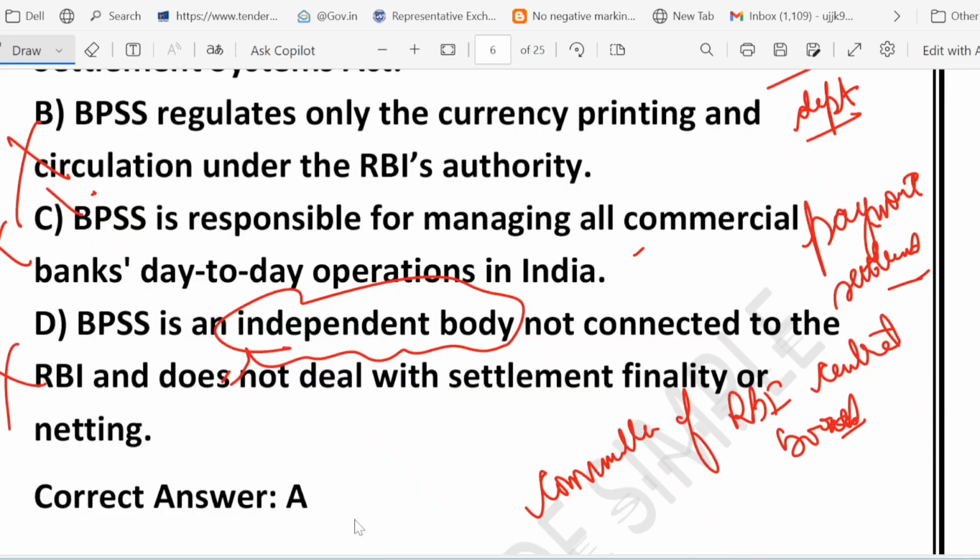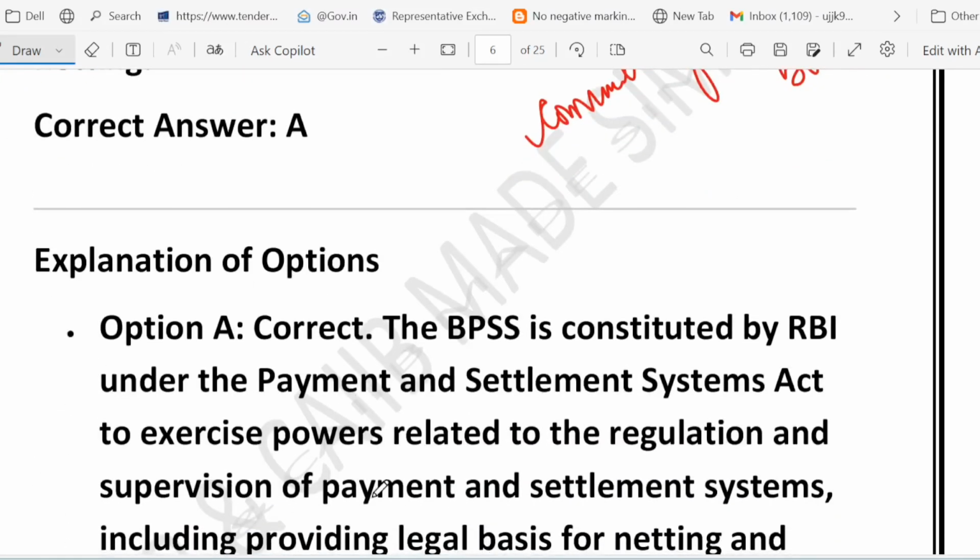So please remember, go through each and every option very minutely, because sometimes a question may be asked from option C in the upcoming examination. So once you know that the BPSS topic is super important, make sure that you understand each and every context of it. So what we learned from this discussion is that BPSS is an RBI committee under the Payment and Settlement Systems Act. There is an act called the PSS Act. Under the PSS Act, this BPSS is a committee, right?